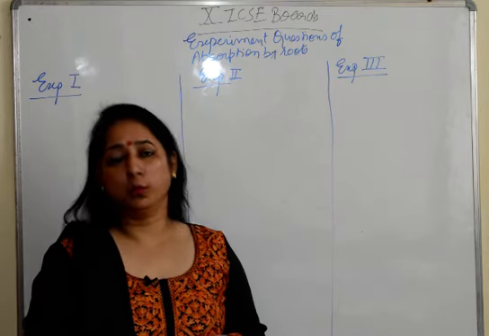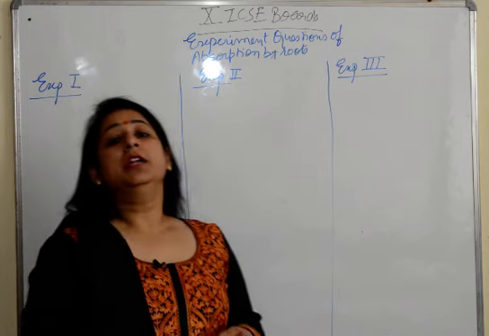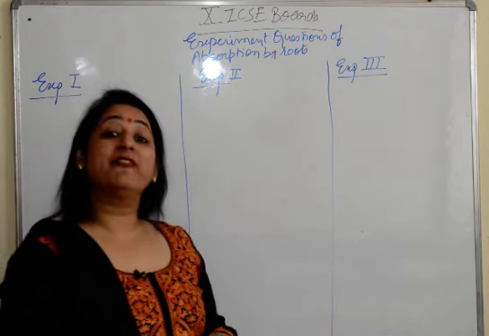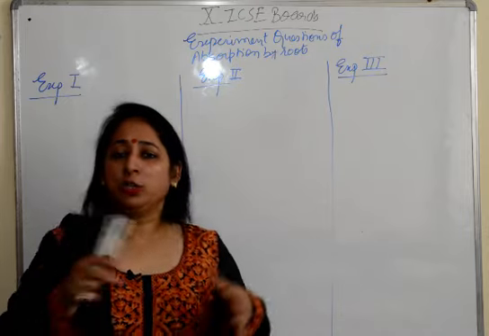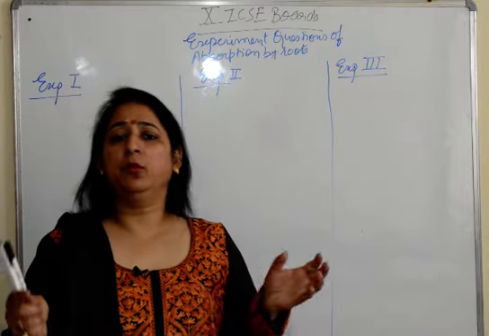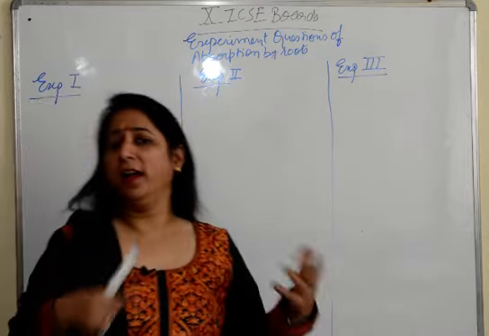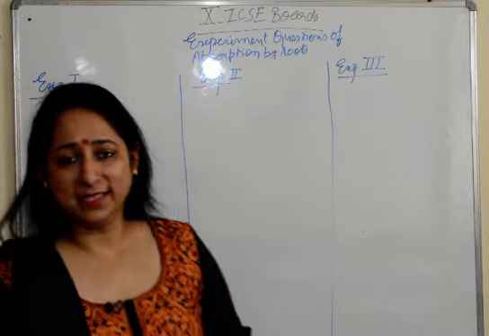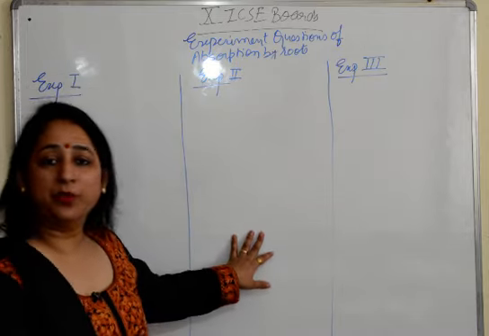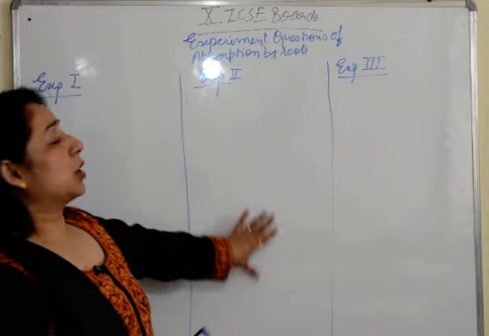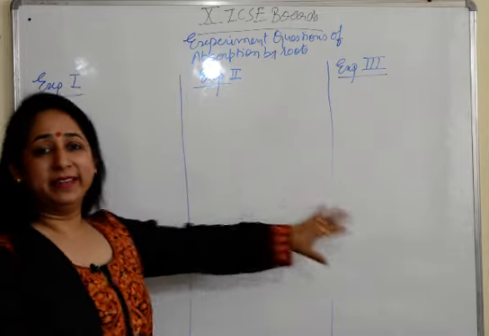Previously we talked about the opening and closing of the stomata. Today we are going to start with the experiments of plant physiology. I thought to make it as a combined video, but there was not so much space on the board, and it would have been a mess. So I decided to make separate videos for all the three chapters. We'll talk about absorption by roots here, experiments 1, 2 and 3.